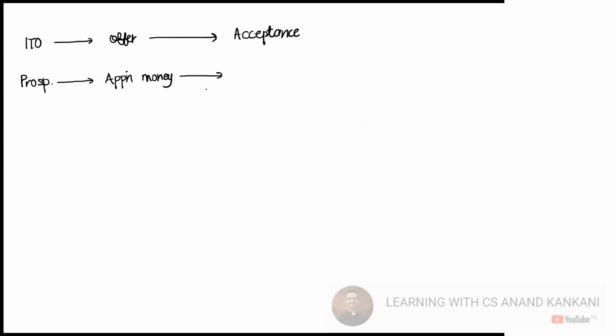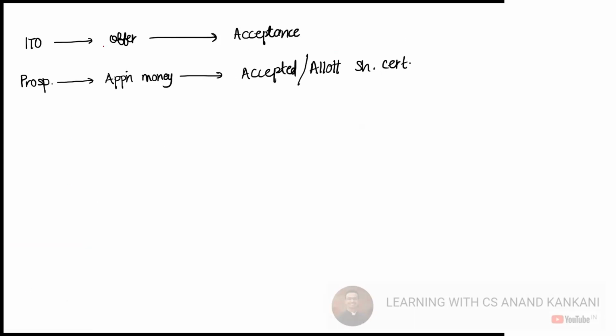Now, after application money, the application money will be accepted, correct? Once the application money is accepted, then what happens? You need to allot the share certificates or credit the shares into the demat account, as the case may be, correct? And that's how the contract is made.